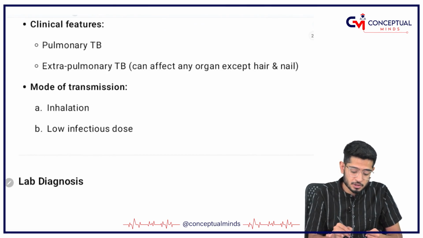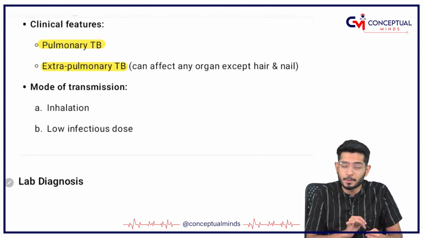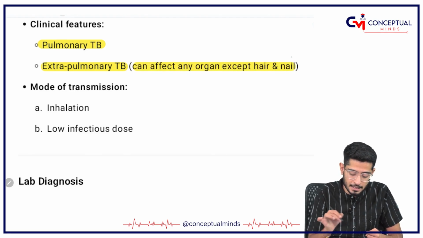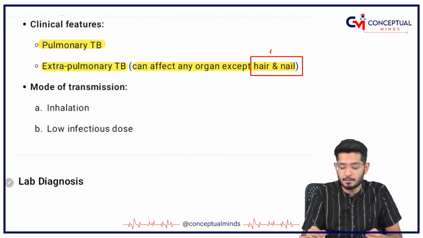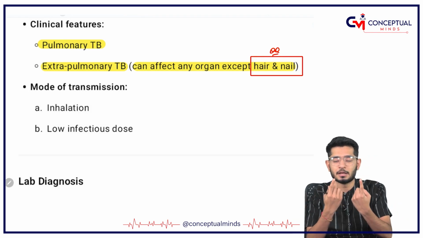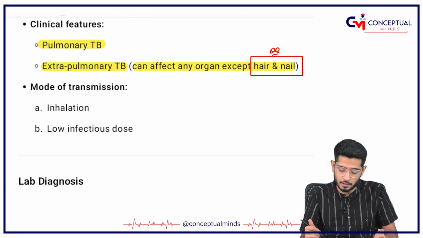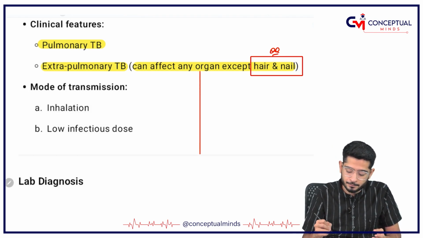So it is responsible for causing TB, that is pulmonary TB, and extrapulmonary TB can affect any organ except hair and nail. Hair and nail are not affected by tuberculosis. Important question: hair and nail are not affected by what? Not affected by tuberculosis. Some other organs it can obviously affect.